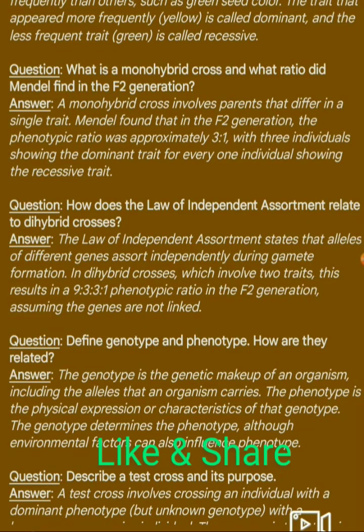Next question. How does the law of independent assortment relate to dihybrid crosses? Answer. The law of independent assortment states that alleles of different genes assort independently during gamete formation. In dihybrid crosses, which involve two traits, this results in a 9:3:3:1 phenotypic ratio in the F2 generation, assuming the genes are not linked.